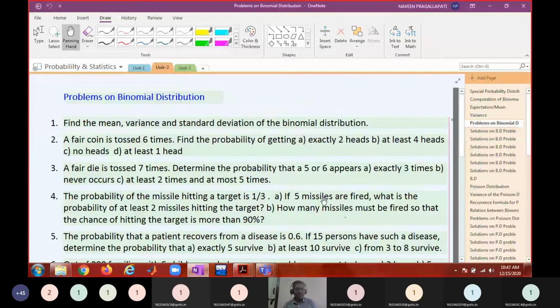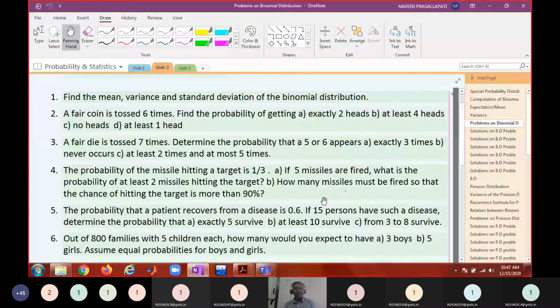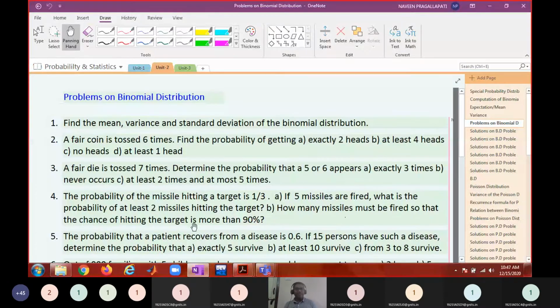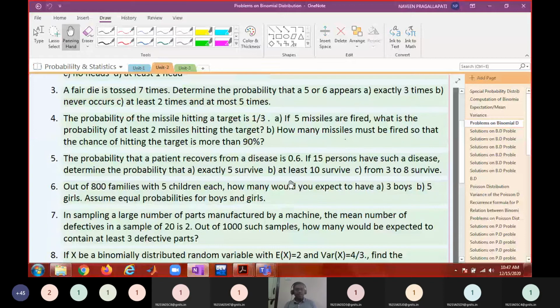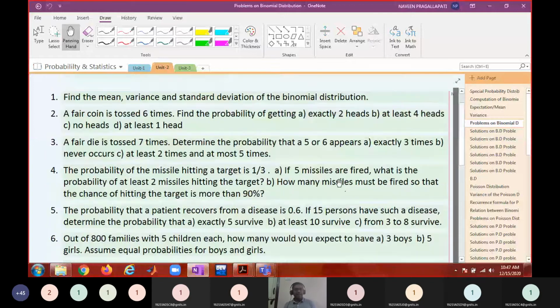And after that, we did different problems on this binomial distribution. For all these problems, p will be given, n will be given, or you can find out p. Using p and n, you can find the probability for any number of successes, whatever the problem gives.